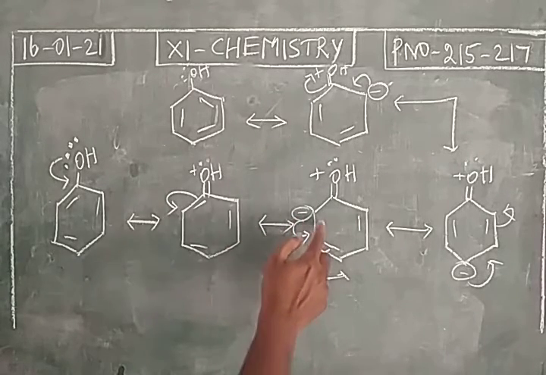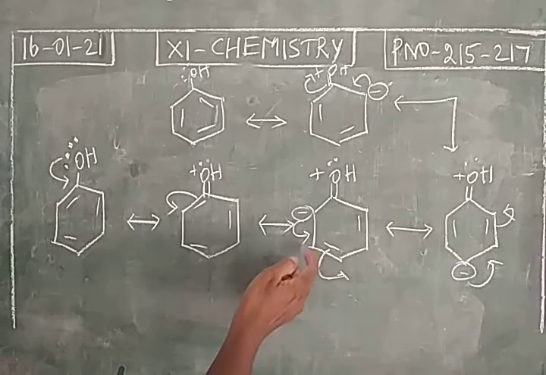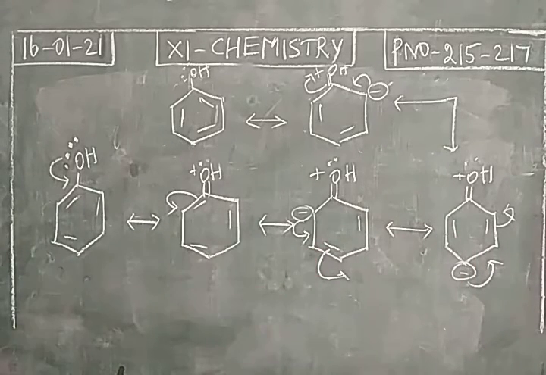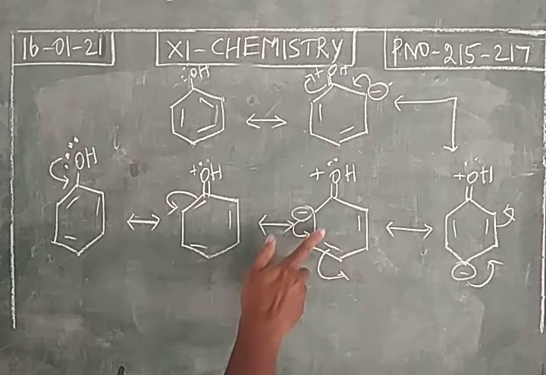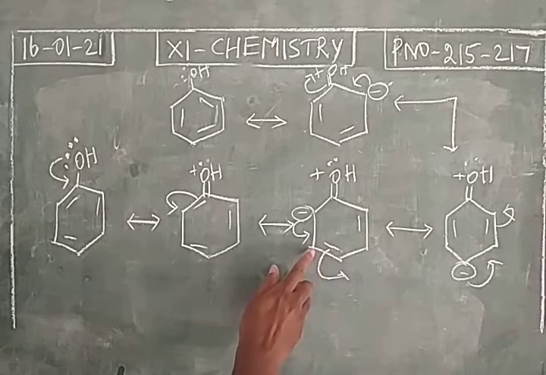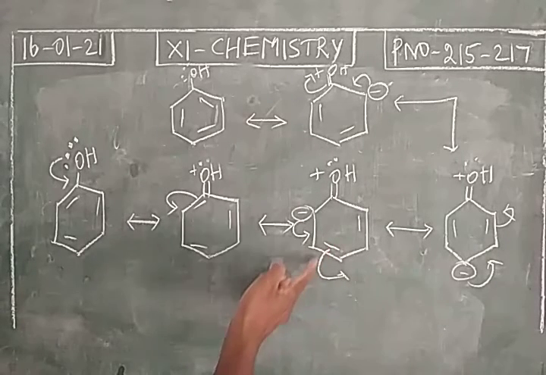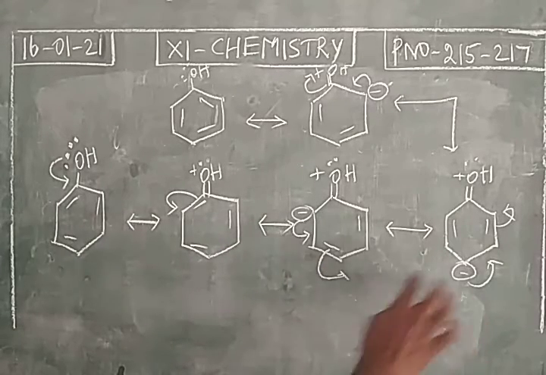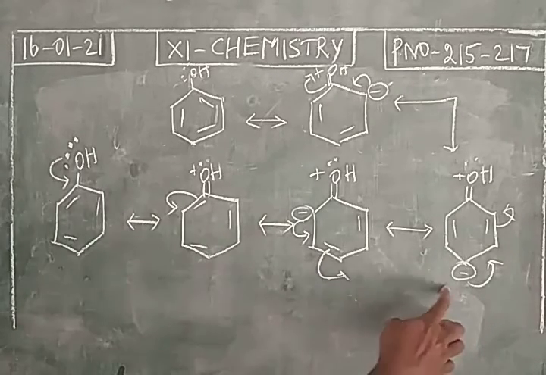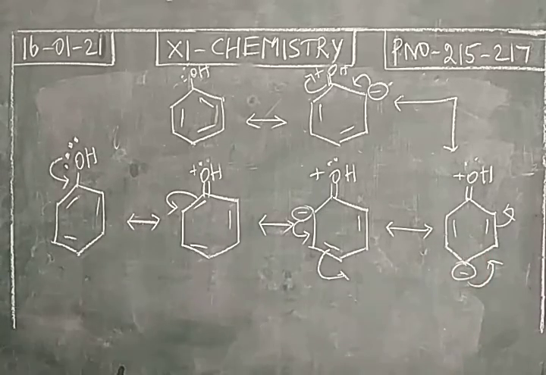When this is coming, a double bond will be formed. If a double bond is formed here, around this carbon only 4 covalent bonds should be there. So if this electron is making a pi bond, this carbon will get 5 covalent bonds. To stabilize, this pi electron is shifted over the 4th carbon. So the para position has a negative charge. And this will be involved in delocalization, so the electron comes into the ring.